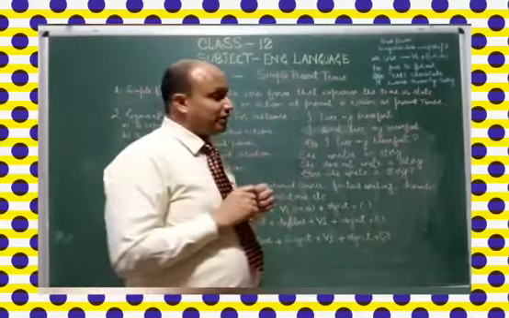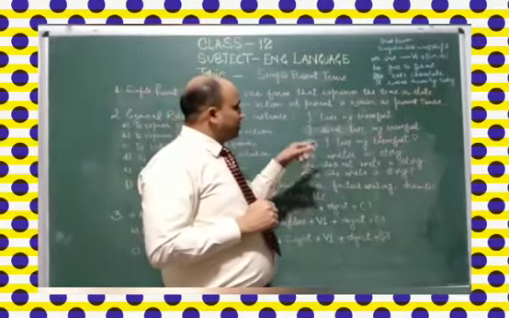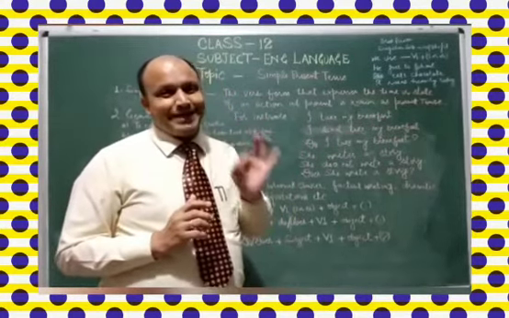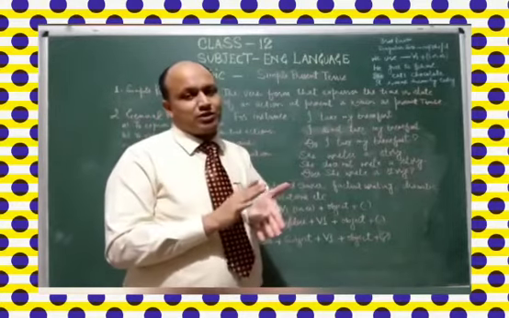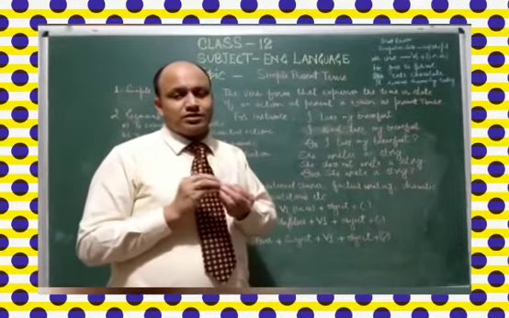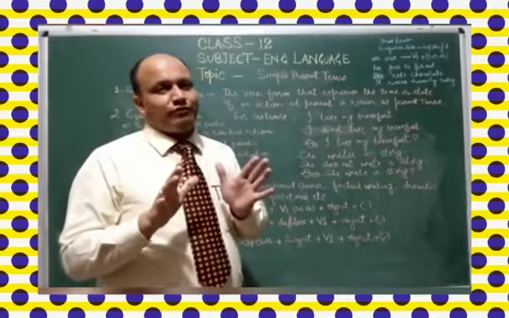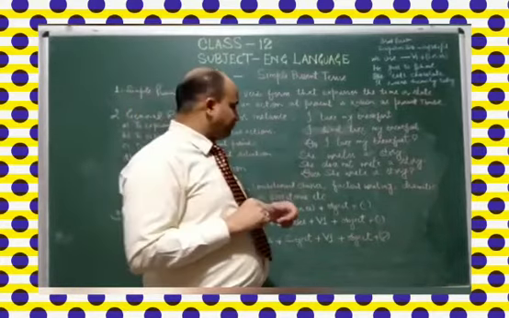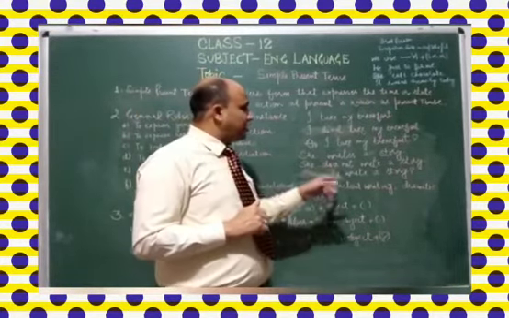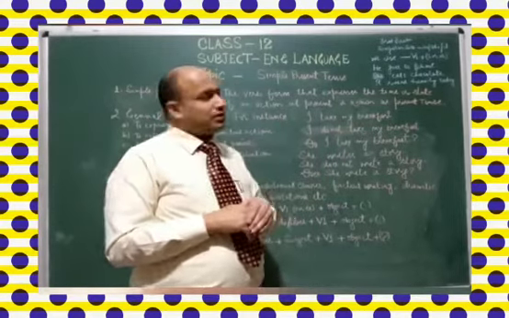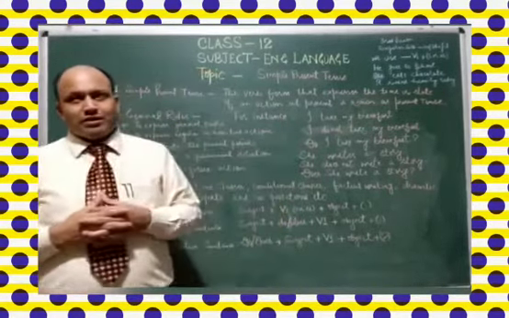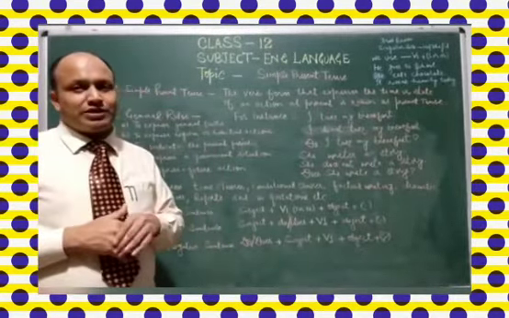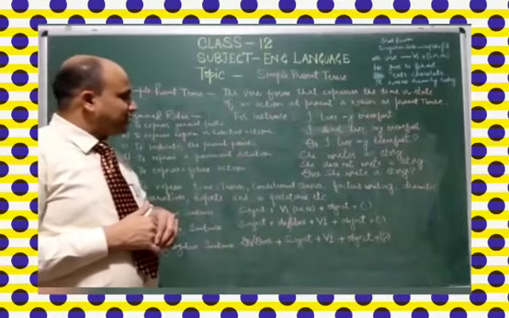Similarly, with third person singular, you can see the difference. She writes a story. She does not write a story. After do not or does not, or do or does, we are supposed to use the first form of verb, whether it is first person, second person, third person, singular or plural. Third is, does she write a story? So this was brief information about simple present tense, how to use it, and with some examples it is discussed in this class.